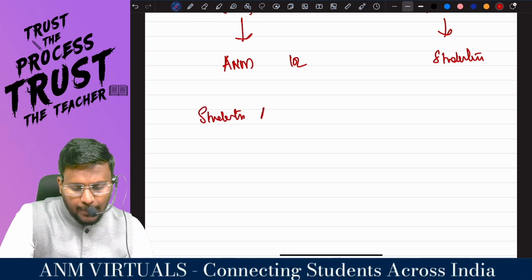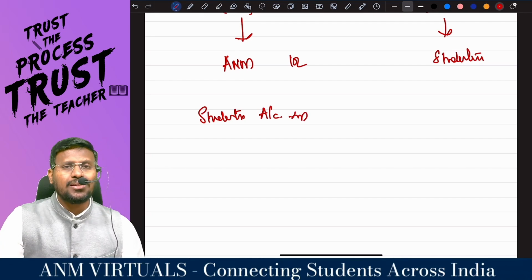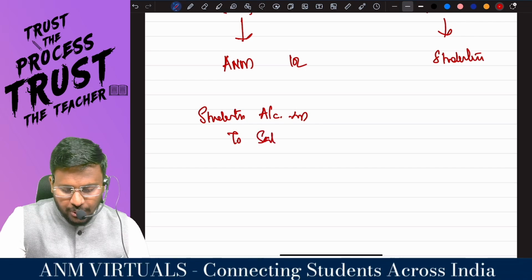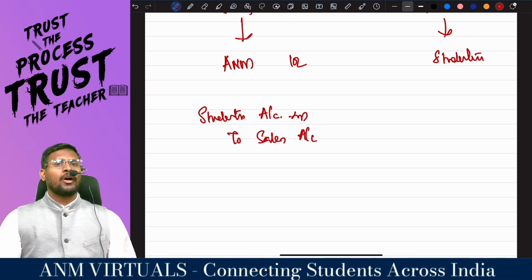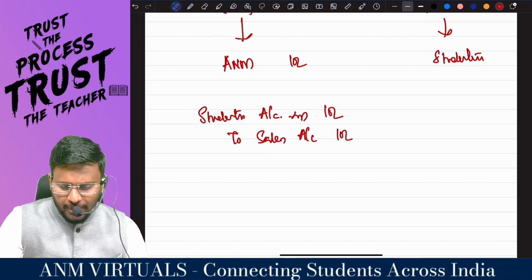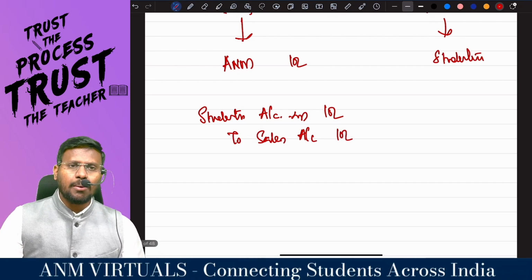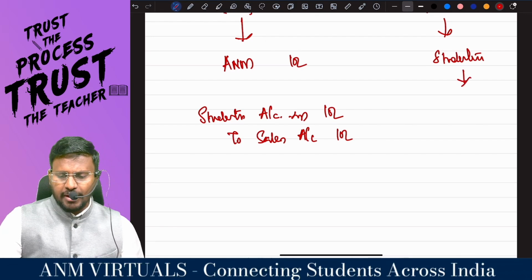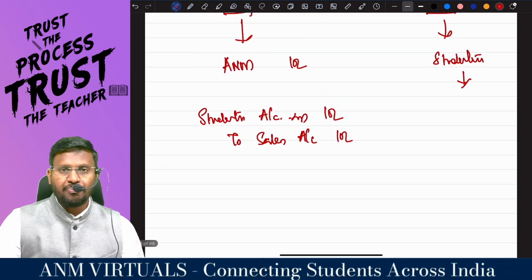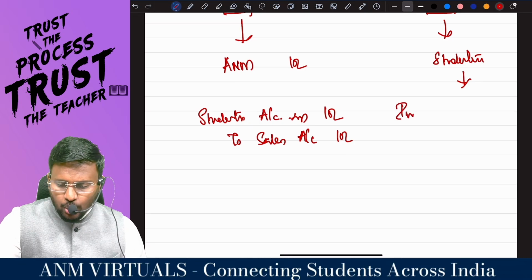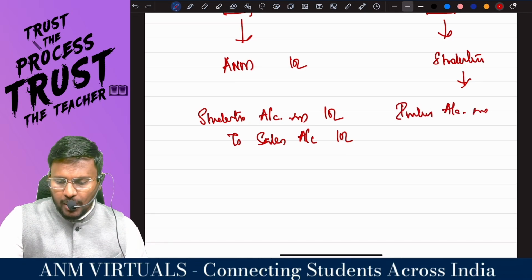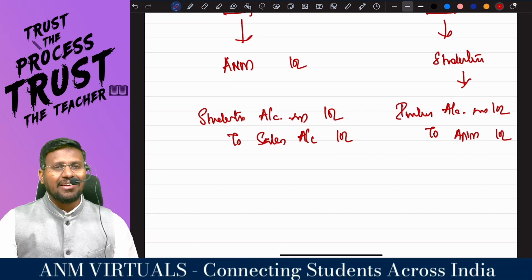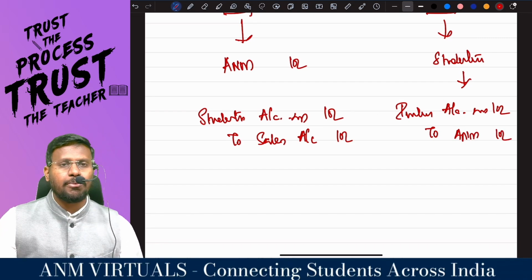Students account debit. What is the entry I will pass? Students account debit to sales account, because it's an income to me. Students is a receivable. Students have to pay me how much? 10 lakh. It's the income to me. So I have credited the sales. With regard to students, according to the students, it is a purchase. So what they will do? Purchases account debit, 10 lakh, to A&M, 10 lakh. Because it's a creditor to the students. Students are liable to pay 10 lakh to A&M.